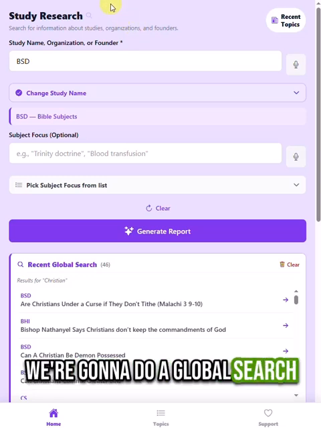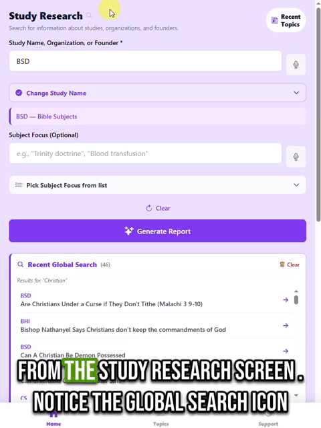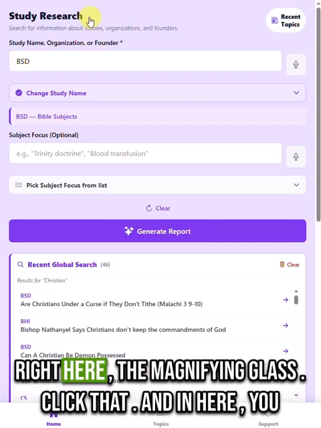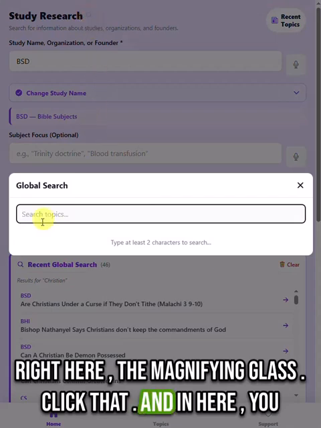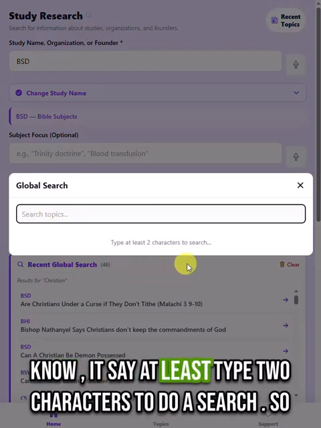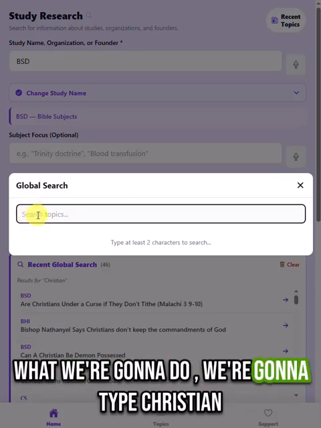We're gonna do a global search. From the study research screen, notice the global search icon right here, the magnifying glass. Click that. And in here, it says to type at least 2 characters to do a search. So what we're gonna do, we're gonna type Christian.